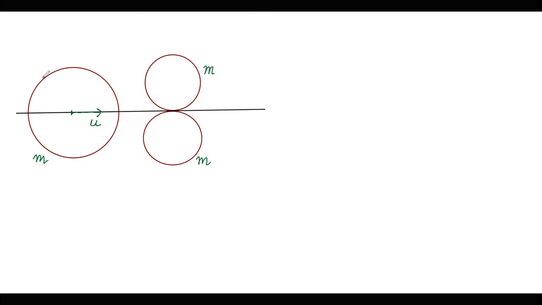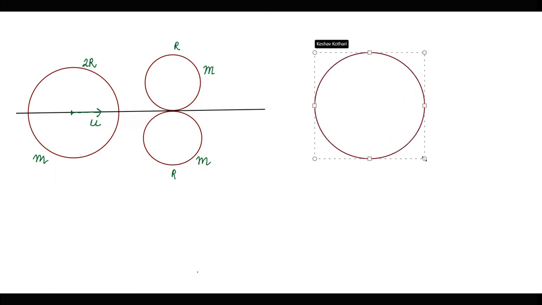The radius of this disk is equal to 2r. This one is r and this one is r. So if I consider a much closer diagram, I can consider the diagram like this as well.